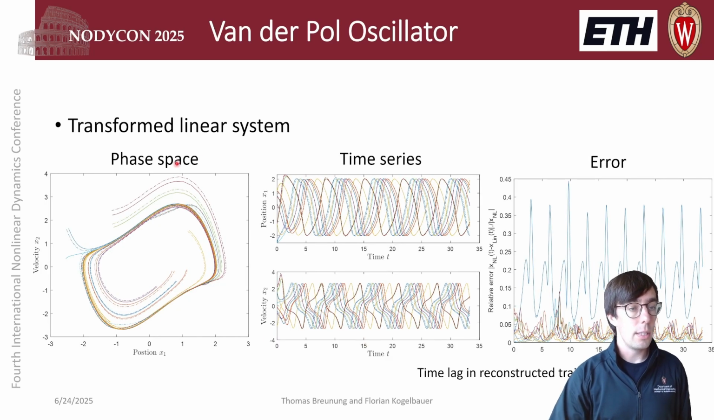So this is here the phase space of the linear and the nonlinear system. The nonlinear system is the full lines, and the linear system is the dash-dotted lines. So we see some discrepancies. However, the error norm remains relatively small, below 5%, except for this one trajectory here in blue. And if we look closely at the time series, we see that the reconstructed linear dynamics, the dash-dotted, lag a little behind compared to the full nonlinear dynamics.